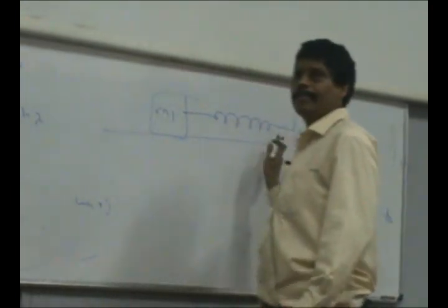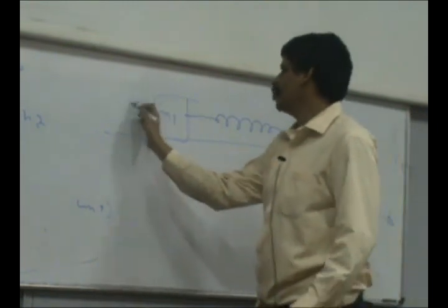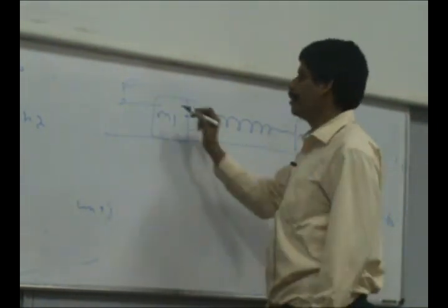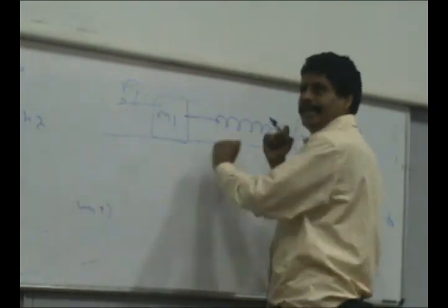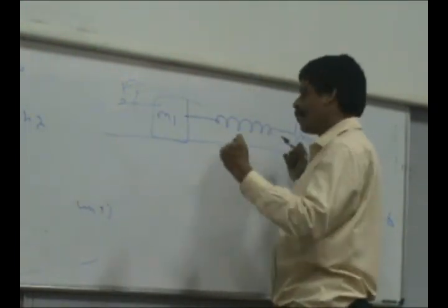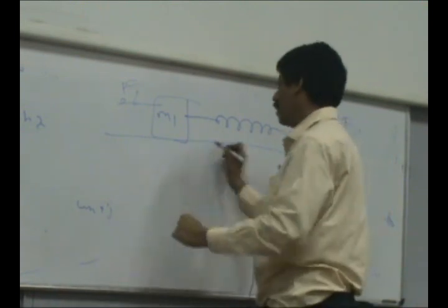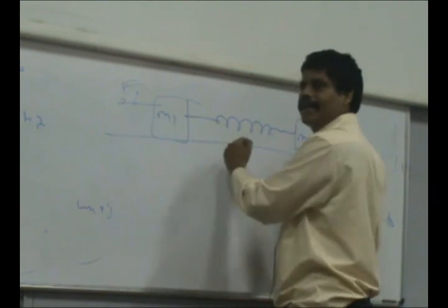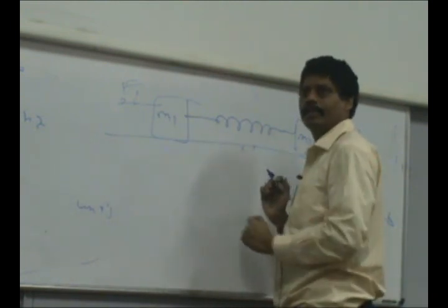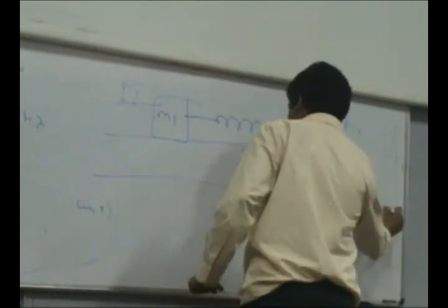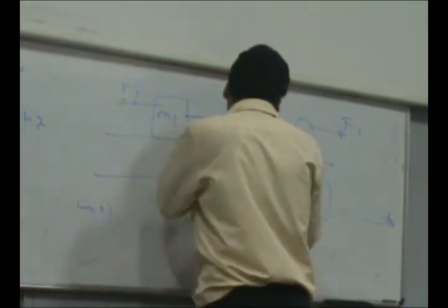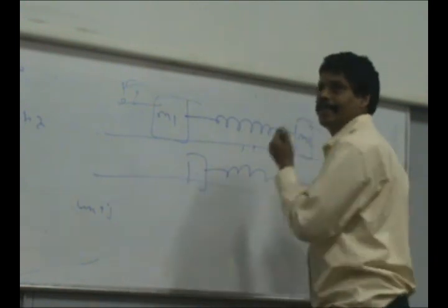okay, I have a spring mass system like this, and suppose I pull this fellow with some force here, this fellow with some F1 and F2, right, and leave it. If I have not exerted too much of a pull, and there is some friction, it will oscillate for some time and again come back to the original position. Maybe it will move a bit in the process, there may be some translation, but over a period of time it will come back here.